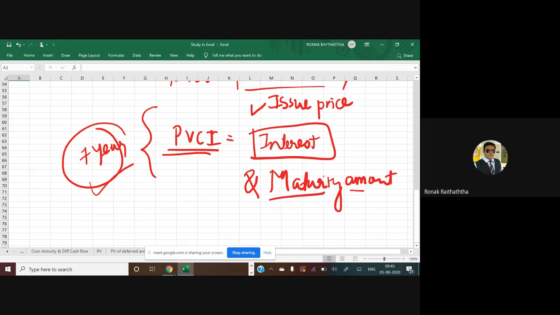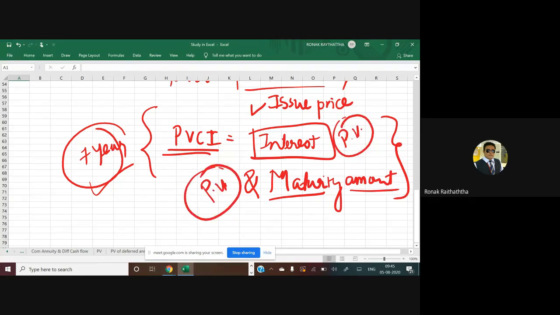Now, if these two amounts are there as a cash inflow, then your responsibility would be to find the present value of interest, to find the present value of maturity amount, do the total of it. Say this one is A, this one is B, do the total of it, and you get PVCI.